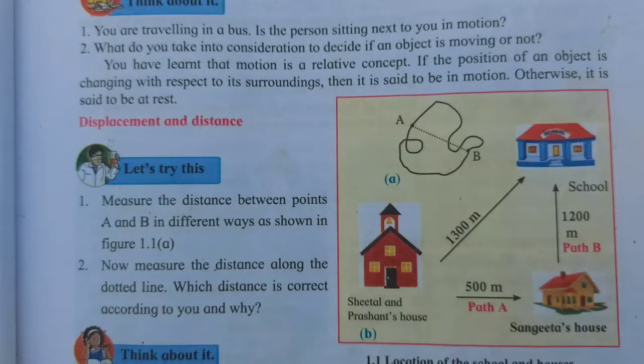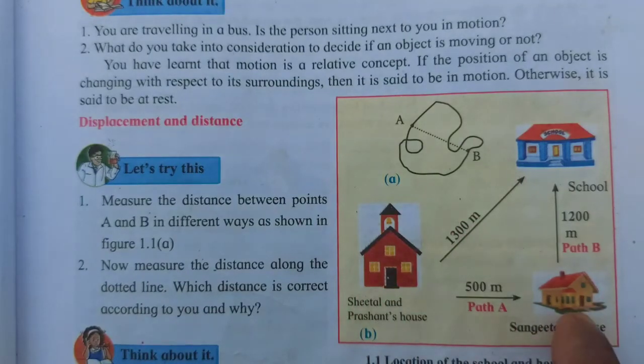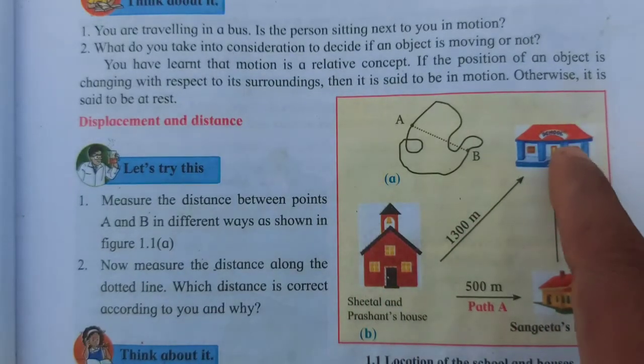Now see here, one diagram is given. You can observe that diagram and understand it. This is Sheetal's home. You can open the textbook also. Sheetal and Prashant's house. This is Sangeeta's house and their school.